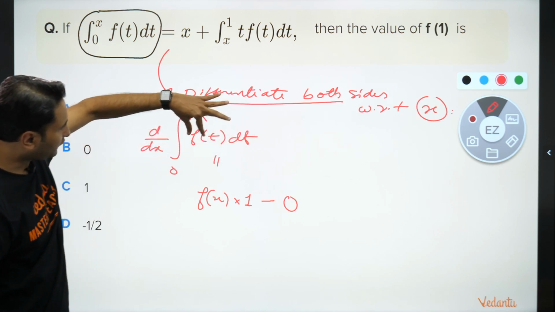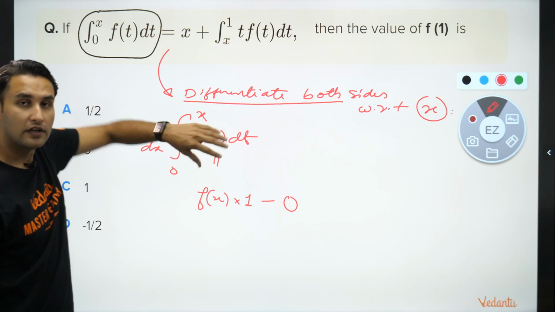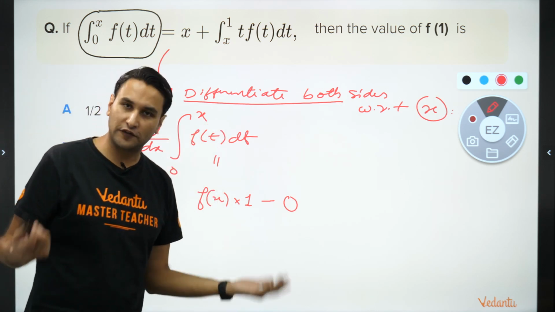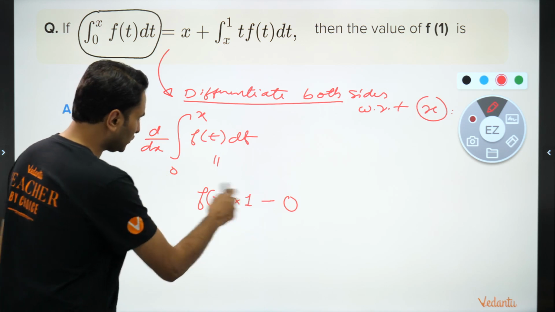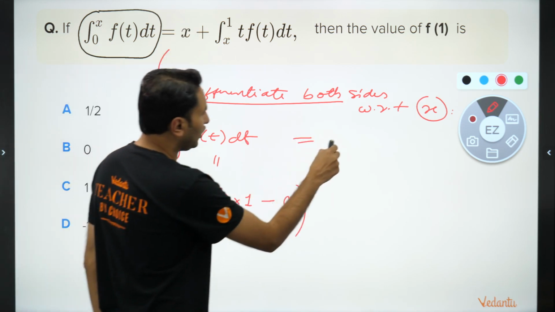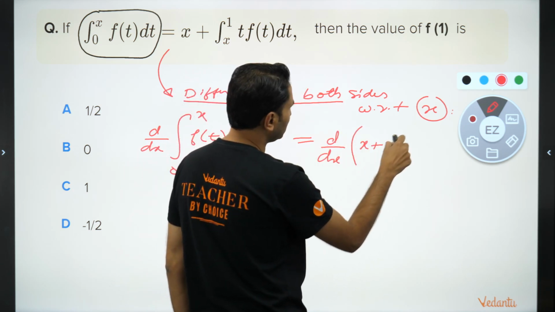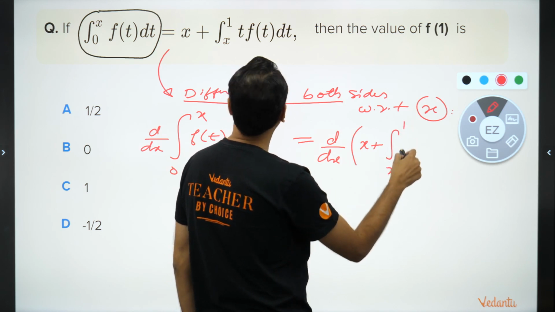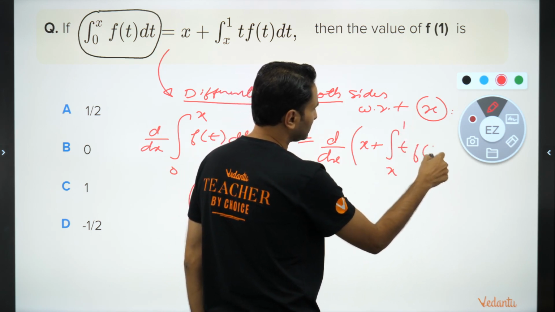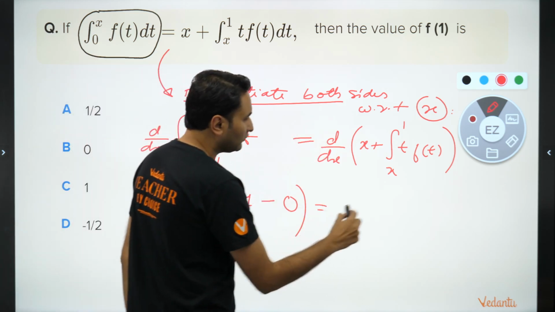What was here? f of 0 into differentiation of 0, but differentiation of 0 and differentiation of a constant is 0. So this goes away, right? Now is equal to differentiation of the right hand side, d by dx of x plus integral from x to 1 of t f t. We will differentiate this. What will be the differentiation?